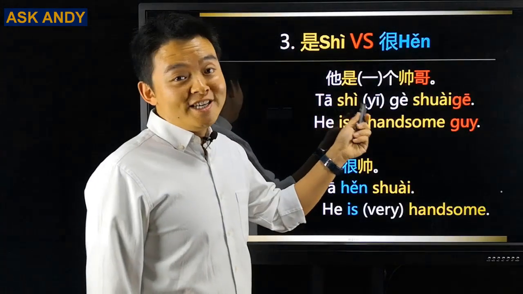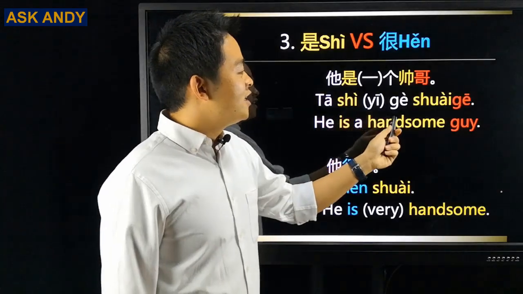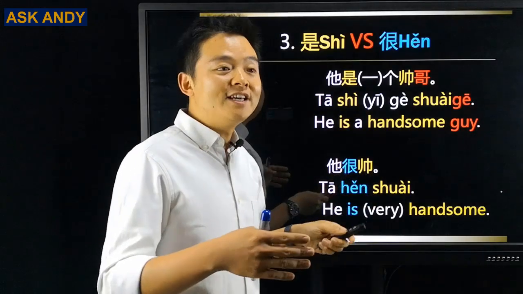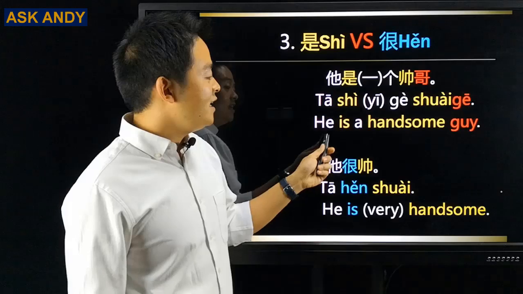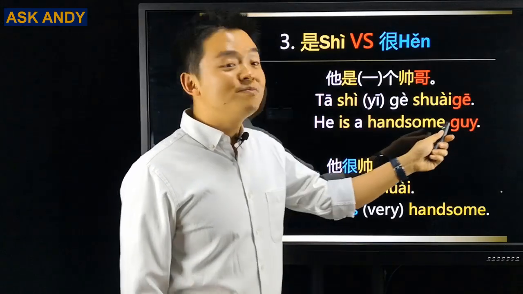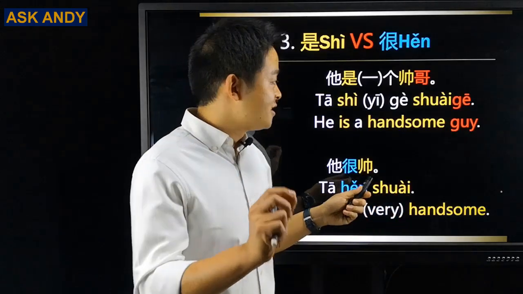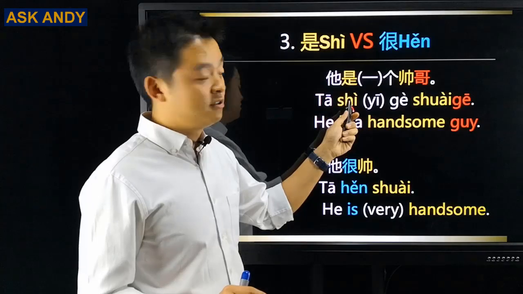他是一个帅哥. Actually, here, the 哥 by itself is like big brother, but here it means guy. So that is, he is a handsome guy. So you have the 哥 as the object. Then we are going to have this is as 是.